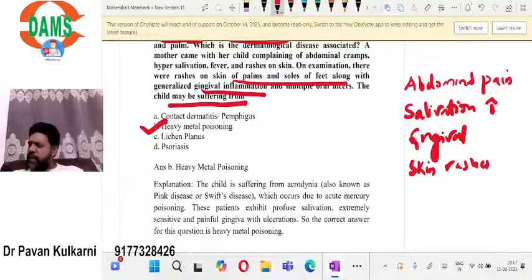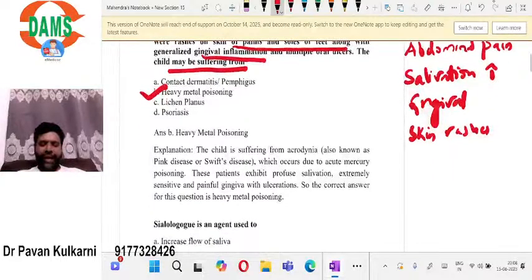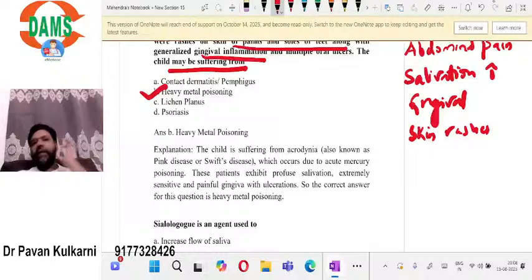Okay, now this heavy metal poisoning is actually because of mercury poisoning. Let us go into a little more detail. Mercury poisoning is also known as acrodynia, or pink disease, or Swift disease.